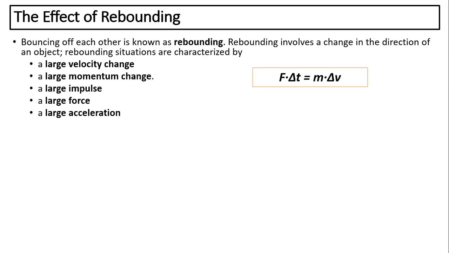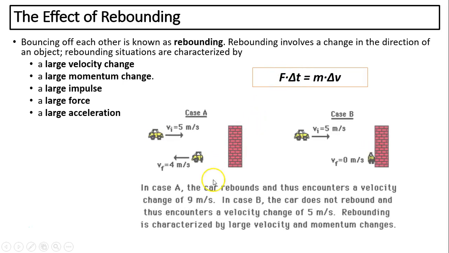Next, let's talk about the effect of rebound. Rebound is bouncing off each other, so rebound involves changing the direction of the object. Rebounds are characterized by large velocity change, large momentum change, large impulse, large force, and large acceleration. Rebound has a bigger delta v. When this increases, the change in momentum increases, the impulse increases, and the force increases.